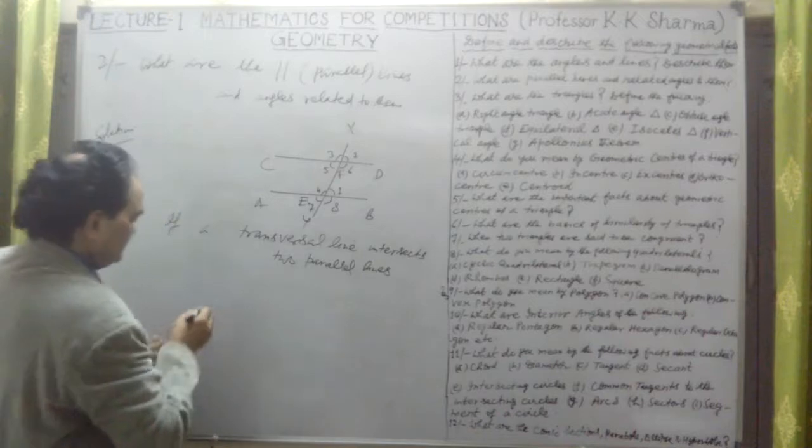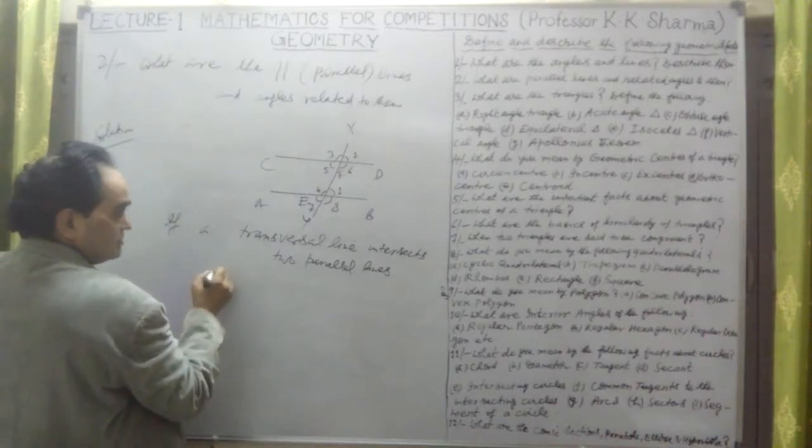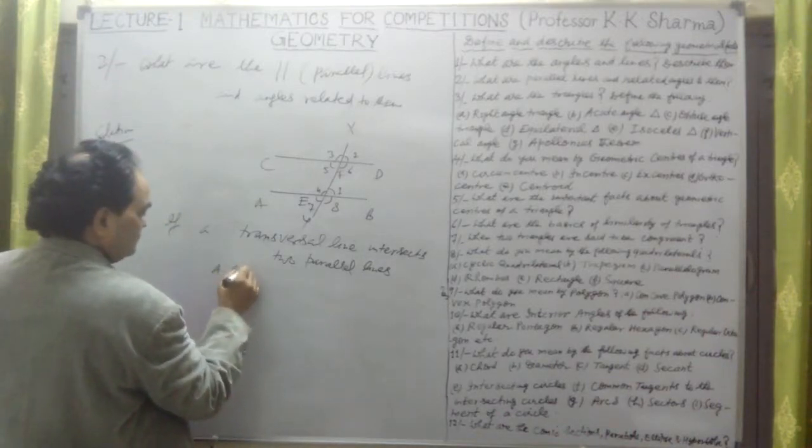Okay. So here, what is a transversal line?